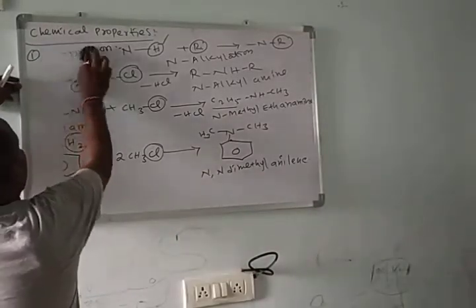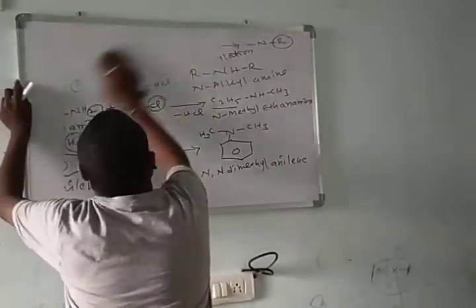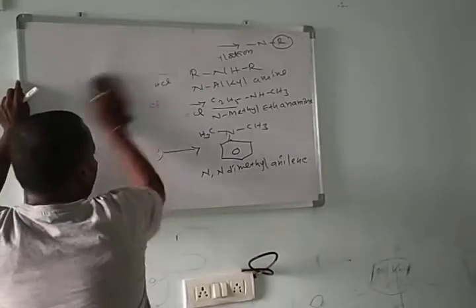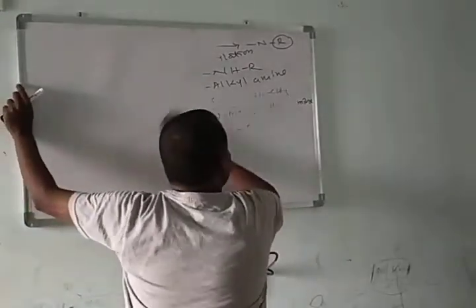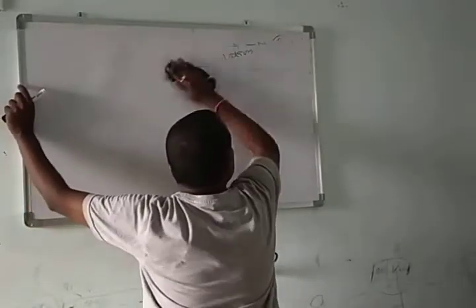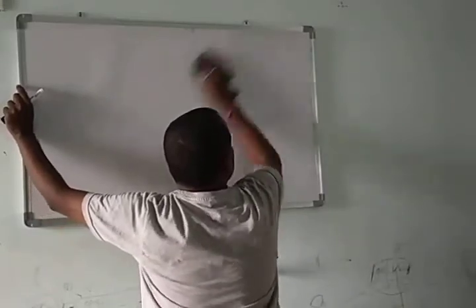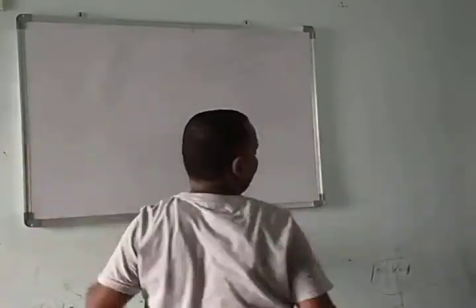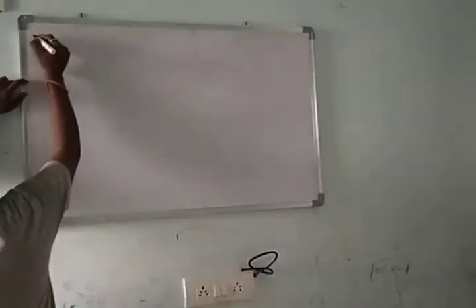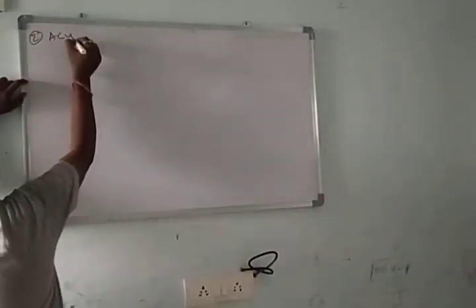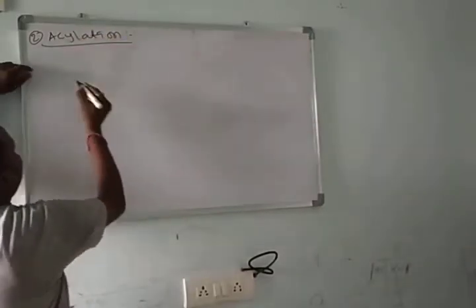Next, in continuation, we'll see the second chemical property, acylation. Substitution of acyl group, or acetyl group, at nitrogen in place of hydrogen, we call acylation. Second one, acylation or acetylation. Simply we call it acylation.